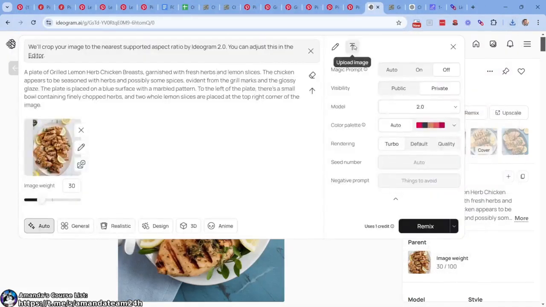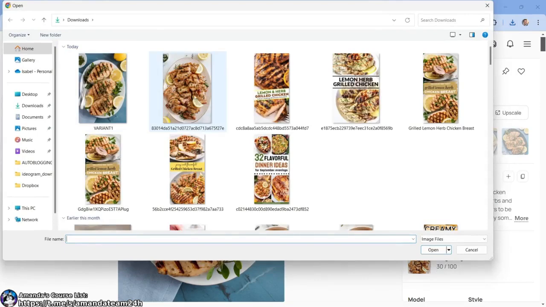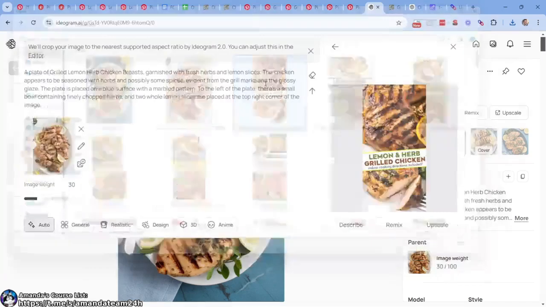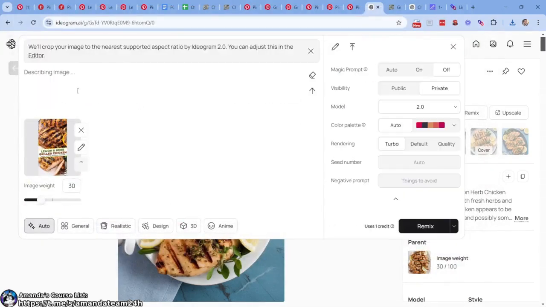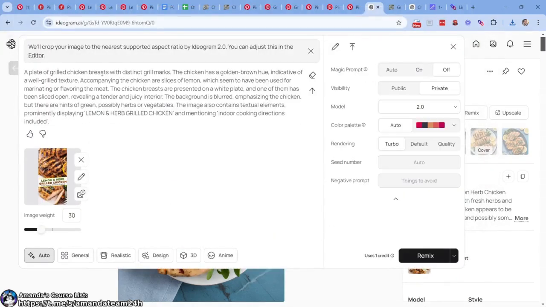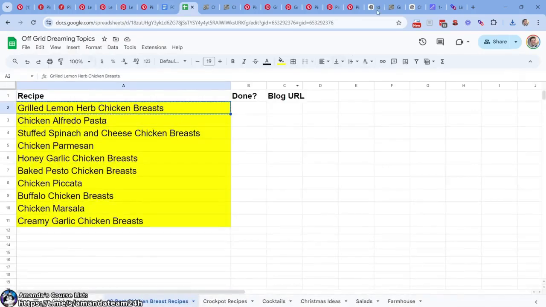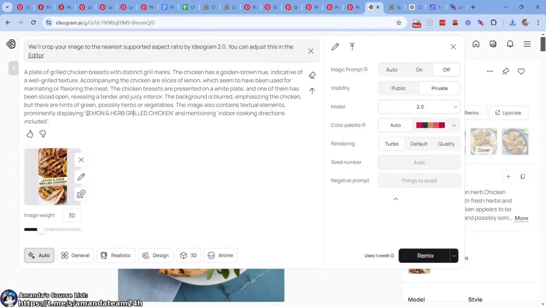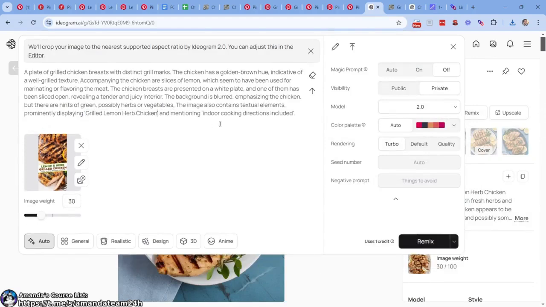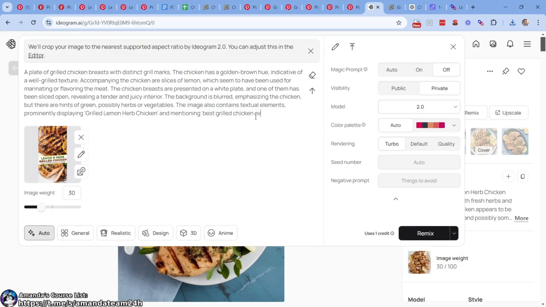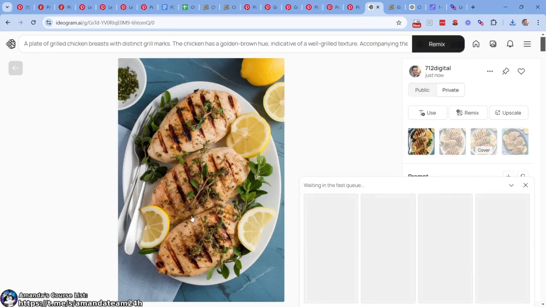All right. Now we need to do the next one. So we have that one. Boom. From this to that. I like it. All right. This one. Let's do remix. There's one done. And remember, this is so powerful because we used to have to do Canva and it takes forever and blah, blah, blah. This is easier. This is like having Photoshop on steroids, right? Let's do here. Change that. Grilled. Indoor cooking instructions included. Let's try best grilled chicken ever. Let's see if that works. Let's just run it, see what it does. And then we can vary it as we need.